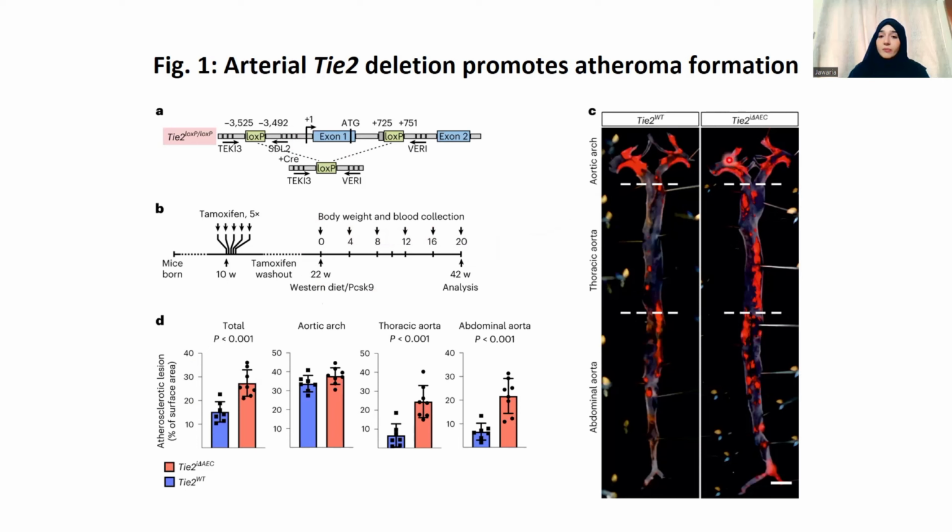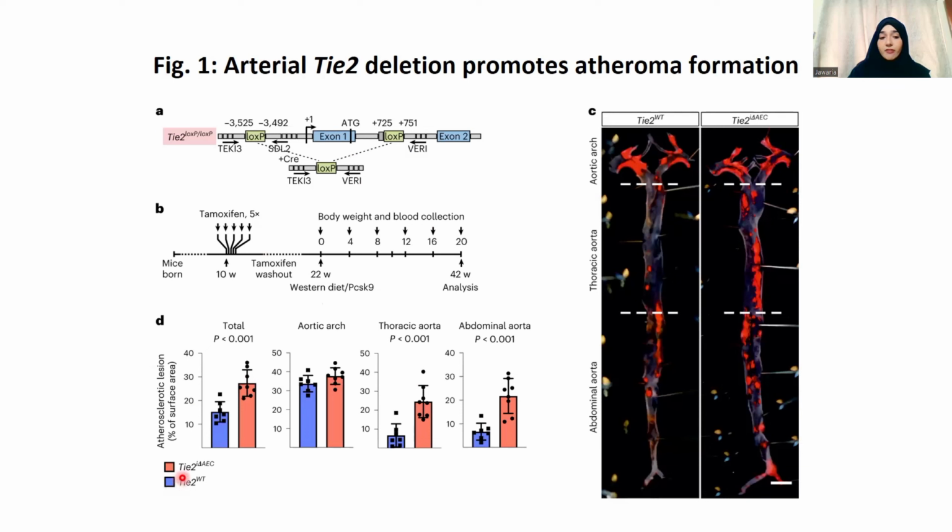In figure C, the aortas of wild type and Tie2-deleted mice are stained with Sudan dye, where we can clearly see that atherosclerotic lesion formation is enhanced in the Tie2-deleted mice, especially in the regions of the thoracic aorta and abdominal aorta.